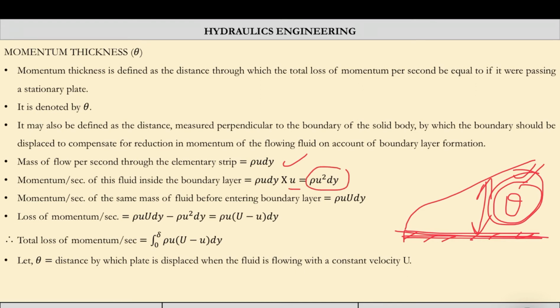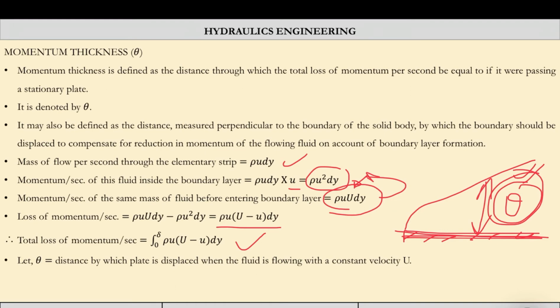And the momentum of the same mass of fluid before entering the boundary: before entering the boundary, the velocity is capital U. So mass is same, but the velocity is capital U if the boundary layer is not there. So rho u into capital U into dy. Momentum loss will be this quantity minus this, and total loss will be the integration of this for the small strip for the total distance delta.